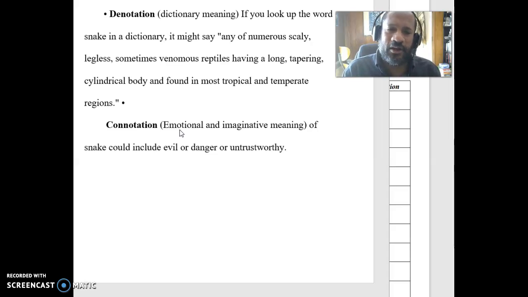That's not what I'm saying there. He's not actually this kind of reptile. He has these qualities that we associate with snakes. He has the connotations of a snake. And that's important because a lot of times when we're using metaphorical language, when we're making that comparison, that's one of the things we're going to be doing.